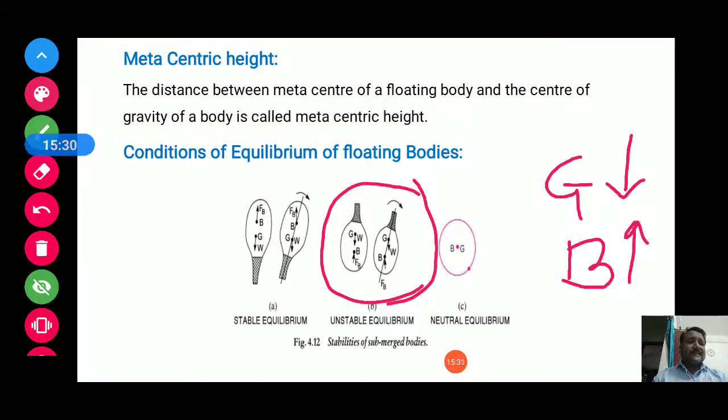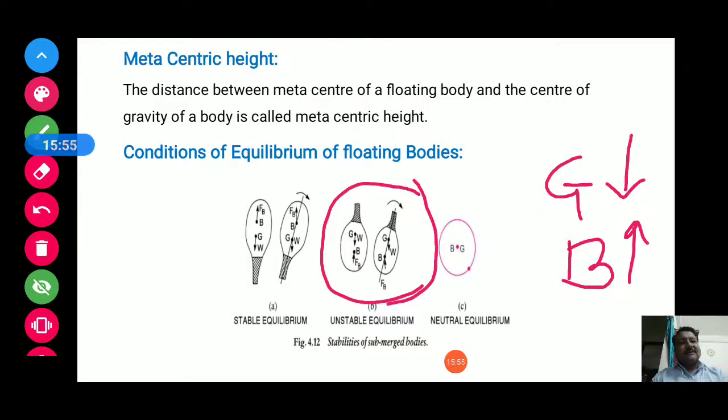These forces are helping each other for the oscillation of the body. So it will be unstable equilibrium. The body will not come to the stable condition due to this position of G and B. So in case of unstable equilibrium, G is above B.